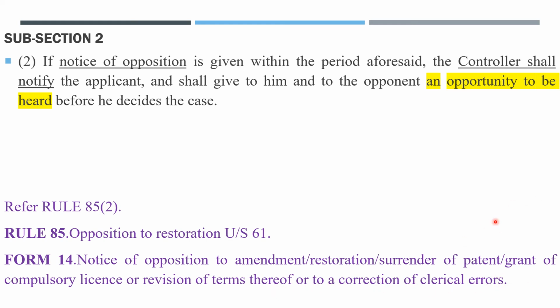This is just given for reference. So what is rule number 85 sub-rule 2? That I will briefly discuss. Just listen. Rule 85 sub-rule 2 says a copy of the notice of opposition shall be sent by the controller to the applicant. Okay, so I hope it is pretty clear now. Fine.